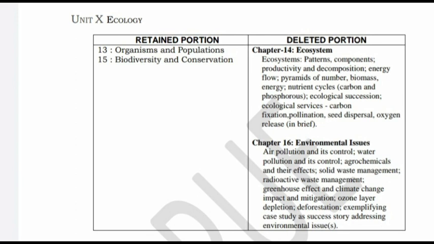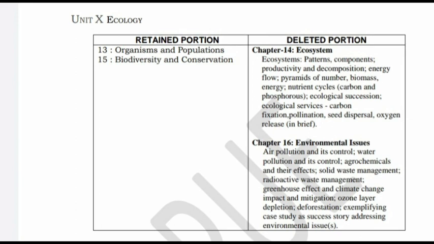Okay, the remaining 12 chapters remain as they are. But it remains 100 marks, so you can score out of 100. Okay, 50% of the toughest chapters are deleted. I hope all of you understand this one. There is no confusion, it's very clear now.